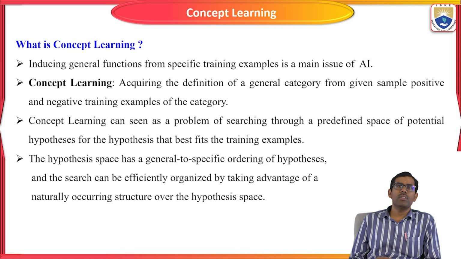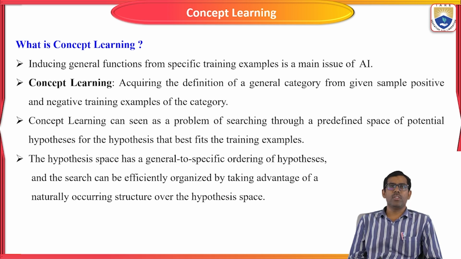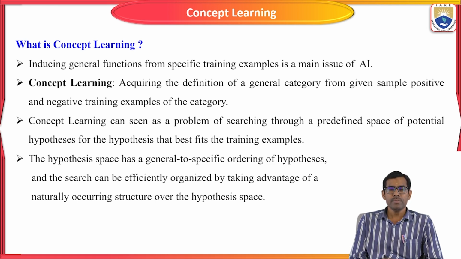So learning the concept of a particular problem by the artificial intelligence machine is concept learning. Concept learning can be seen as a problem of searching through a predefined space of potential hypotheses for the hypothesis that best fits the training examples.